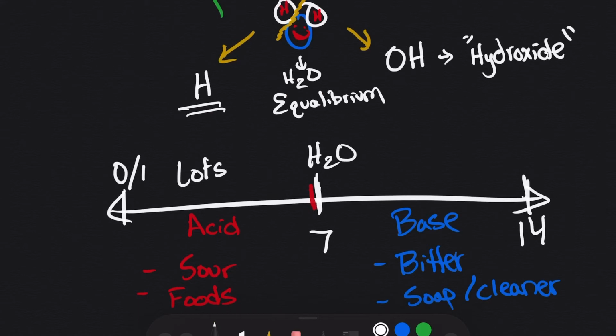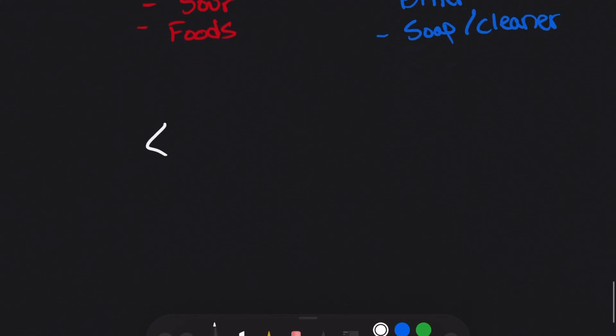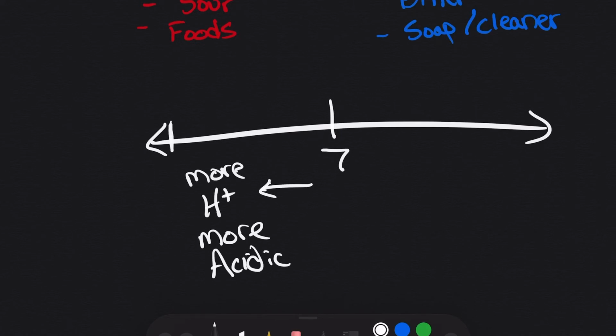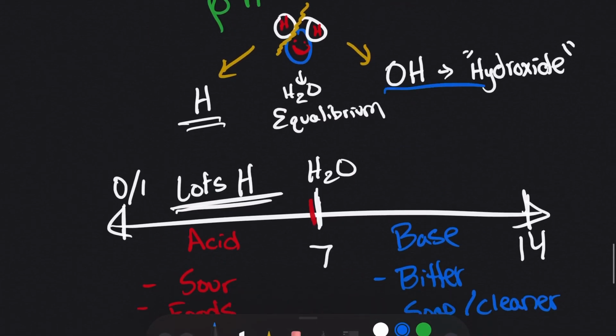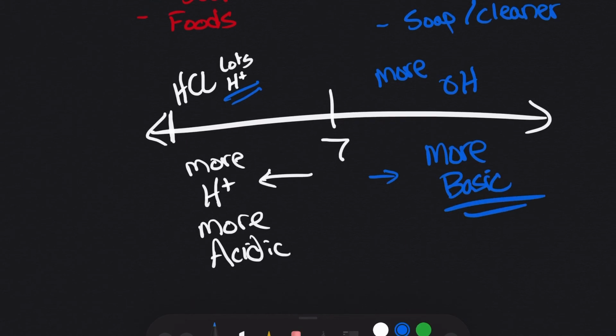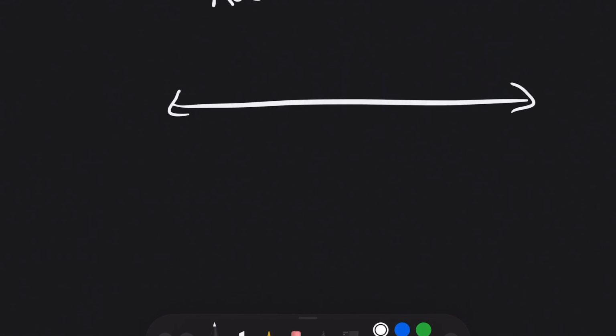So let's look at seeing what makes you an acid. What makes you an acid is the number of hydrogen ions that you contain. Meaning, if I draw this on a scale, the more hydrogen ions that any molecule has, that means it is more acidic. The less hydrogen ions that any molecule has, that means it's a base. For instance, hydrochloric acid has lots of hydrogens. On the other side of the spectrum, if I am a base, that means I have hydroxides. So the more hydroxides that I have, the more basic I am, meaning I have less hydrogens. Water itself is a perfect balance, right in the middle at 7.